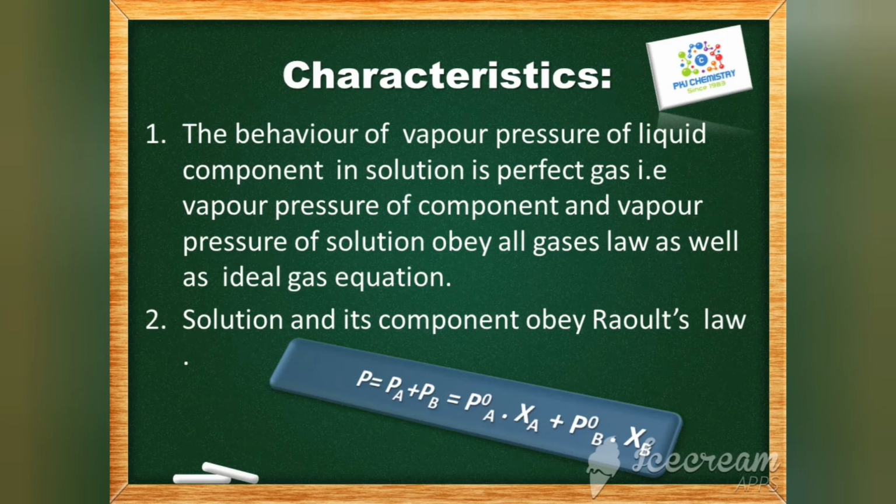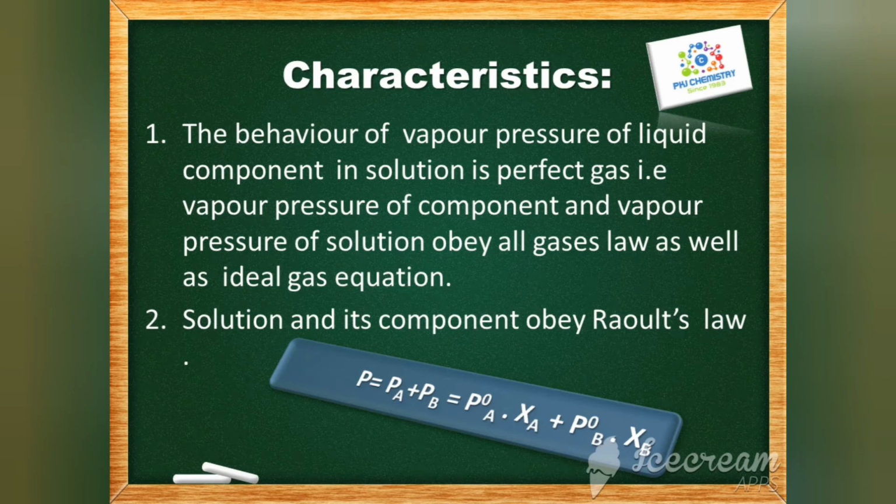That means the vapor of each component as well as the vapor of the solution must follow all gas laws, such as Boyle's law, Charles' law, PV equal to nRT, and the kinetic molecular theory of gases. In short, the vapor of each liquid and solution is considered a perfect gas.